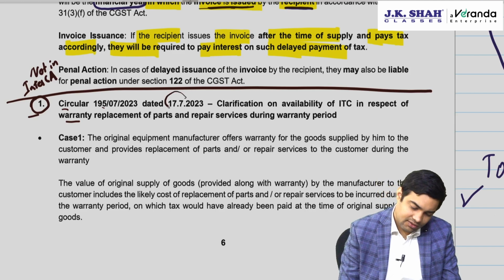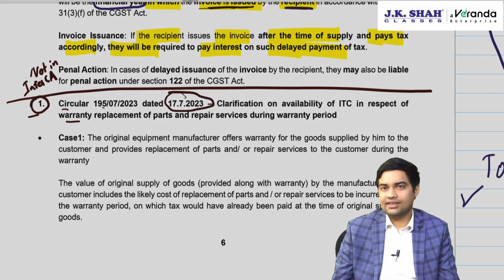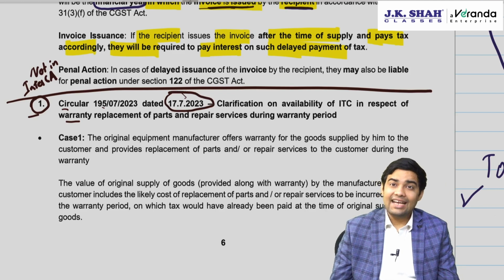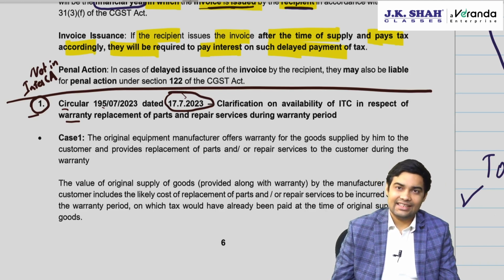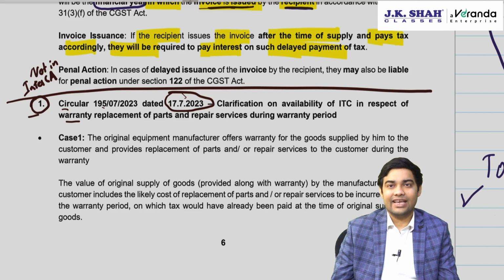This circular was never there in Inter CA, but for Jan 25 exams, the institute had added it in the statutory update.